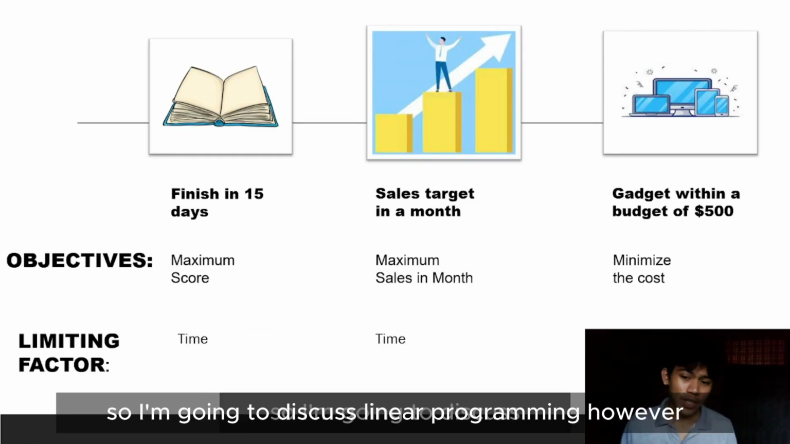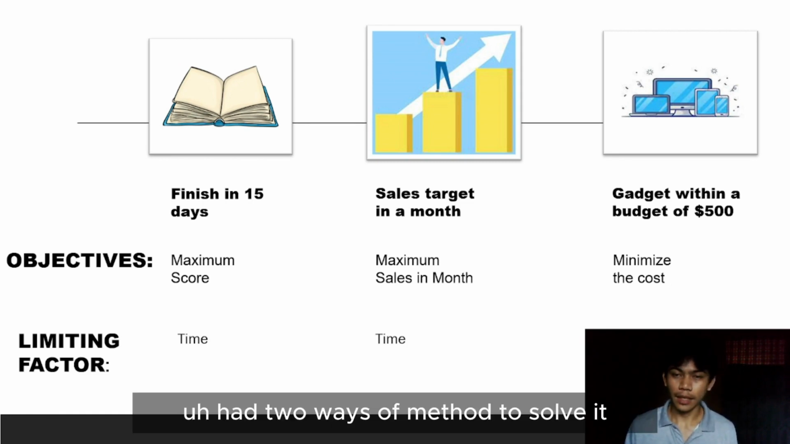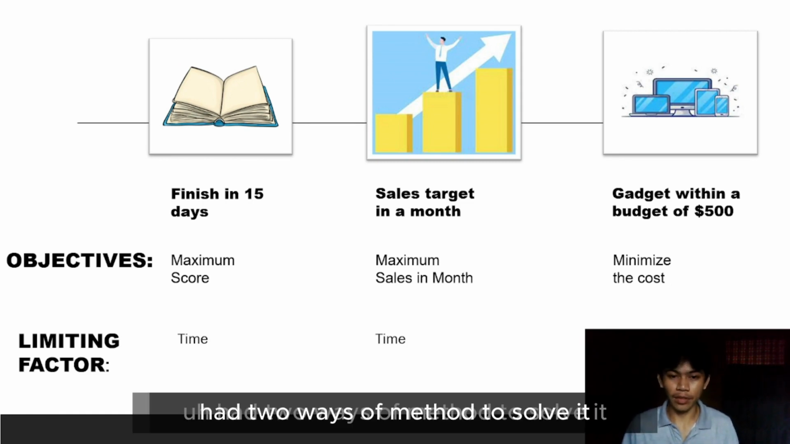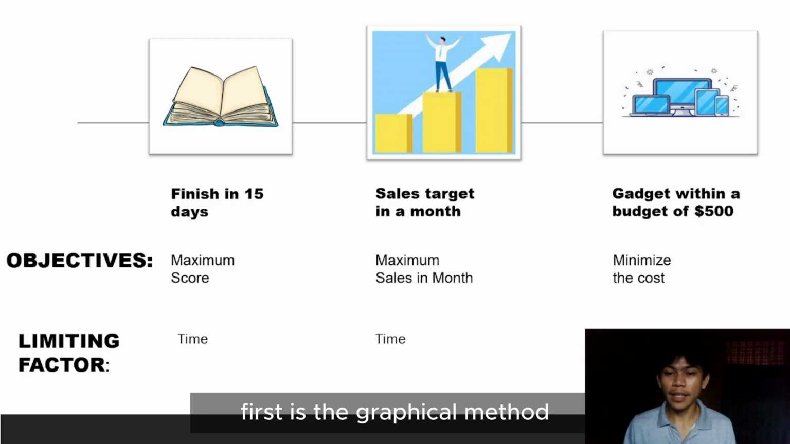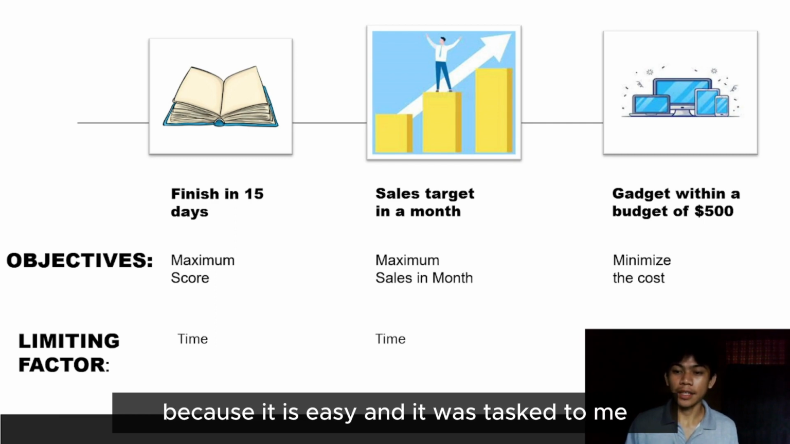So I'm going to discuss linear programming. However, solving a linear programming or optimization problem has two methods to solve it. First is the graphical method, next is the simplex method. But we're going to dig deeper on the graphical method because it is easy and it was tasked to me.